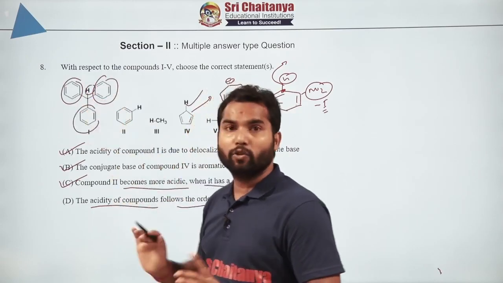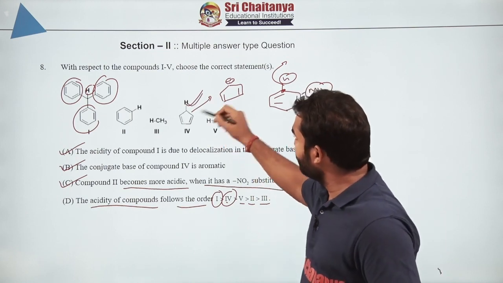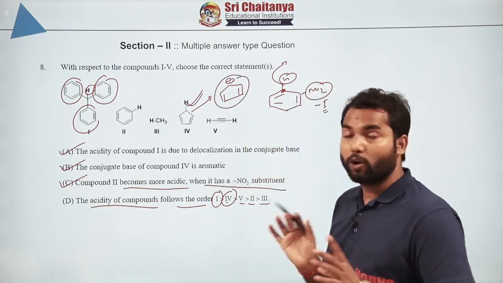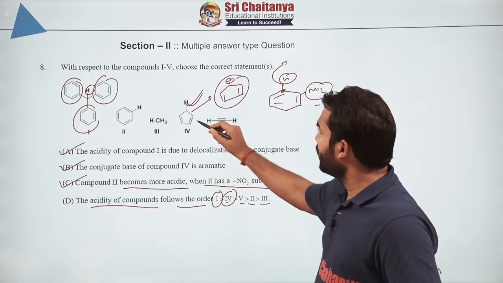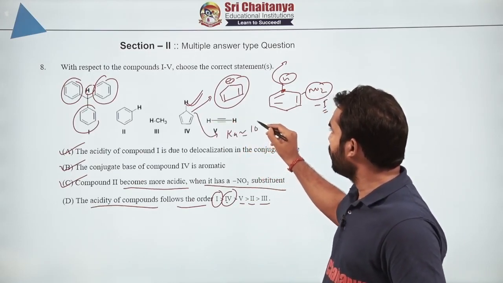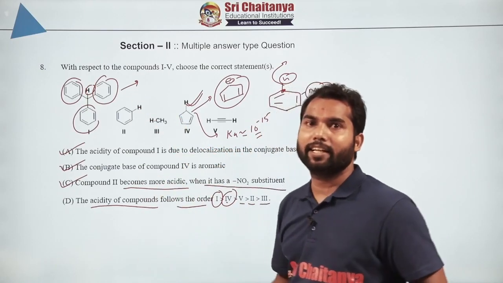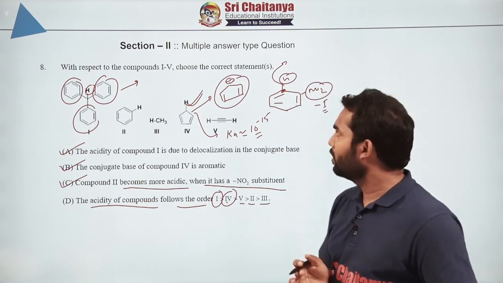Whether you remove this hydrogen or not, it does not make any difference. So, removal of this hydrogen makes it aromatic, and that is a very powerful driving force, and that is why, if you remember, the value of Ka is of the order of 10 to the power minus 15 for this one, whereas for this one it is much less than 10 to the power minus 30.